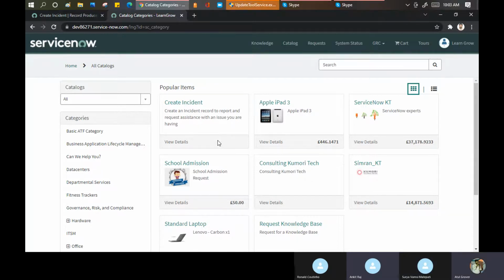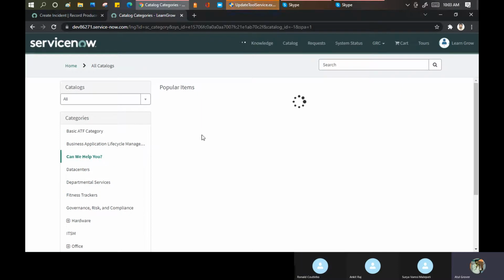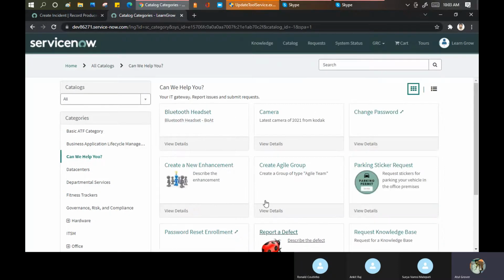I need yes or no. Is it a catalog item or not? Eventually, you can say that, but no. Eventually, yes or no. No gray area. A catalog item creates a request, so I would say no. Okay, fine. Ronald, what do you say? Record producer. Are you sure? Yes. If it is a record producer, then why is it here? In the beginning I told you, anything coming in this category, suppose I click on this and I'm getting these here, these are the catalog items for me. Then how does it become the record producer?